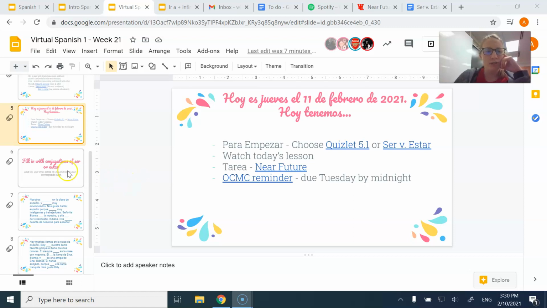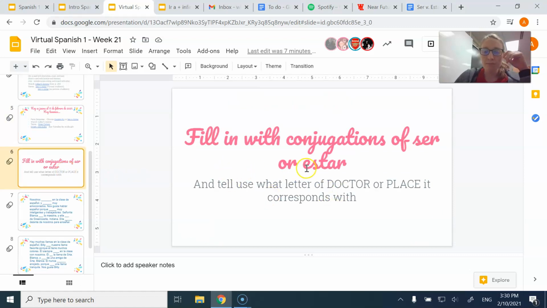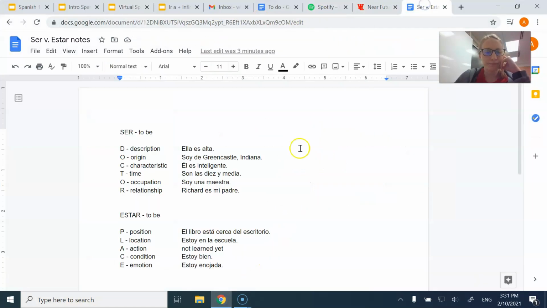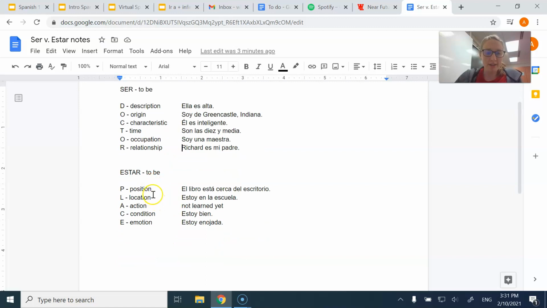Alright chicos, to get started we're going to fill in the following paragraphs with conjugations of ser or estar. Now remember from yesterday our acronyms DOCTOR and PLACE. Remember, DOCTOR is description, origin, characteristic, time, occupation, or relationship. That is with ser. Estar is position, location, action, condition, and emotion.